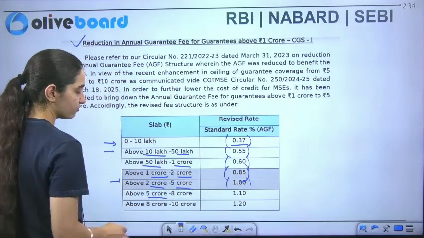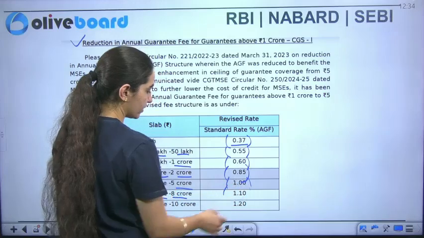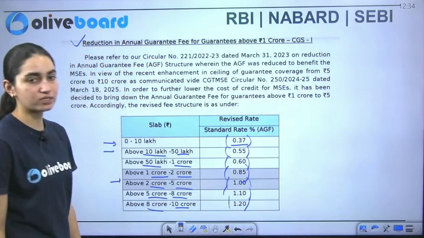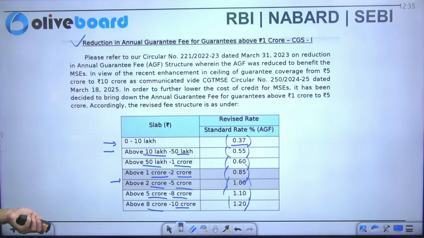If it is above 5 crore but less than 8 crore, it is 1.10. If it is above 8 crore and less than 10 crore, it is 1.20. Okay, so this is how changes in the annual guarantee fee have been made.